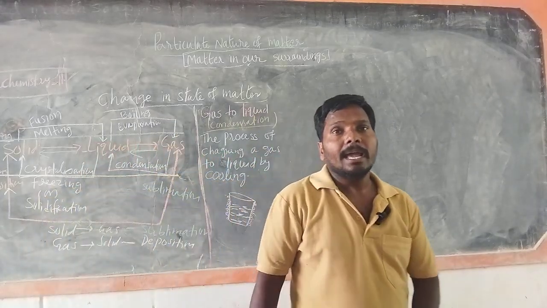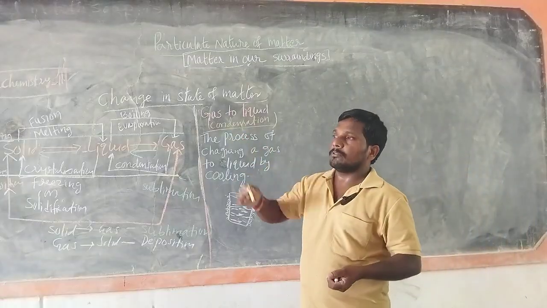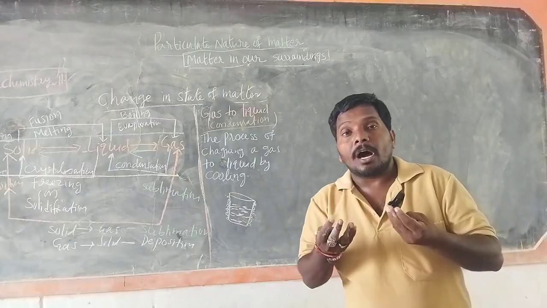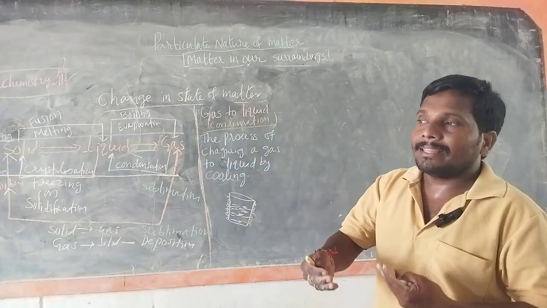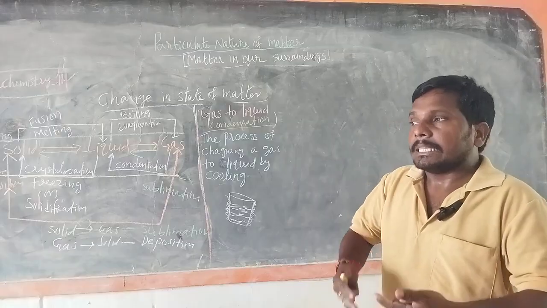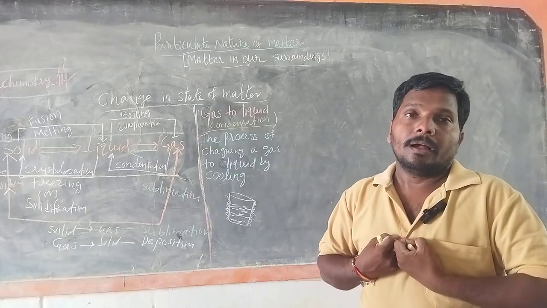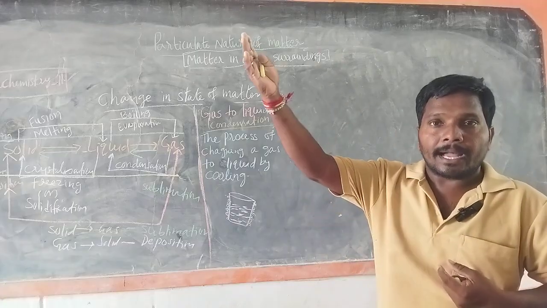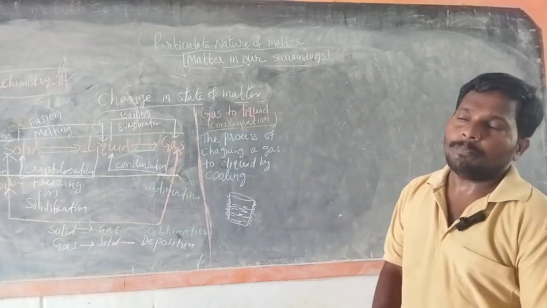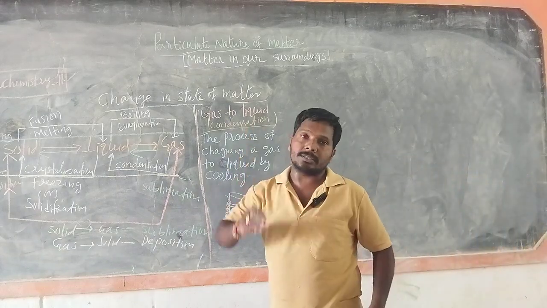Water vapor molecules have more energy because they absorb energy while converting to gas. That means the liquid particles absorb energy and convert into gas, so the gaseous particles have more energy.